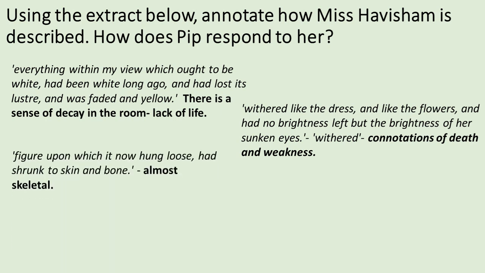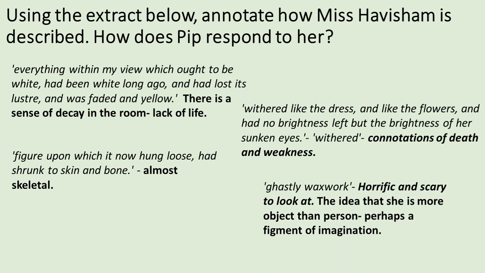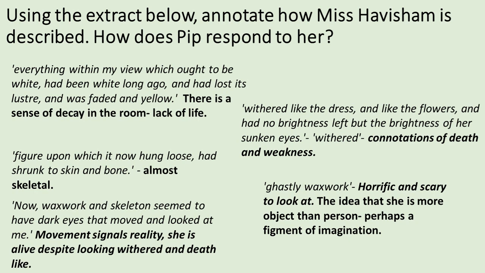Figure upon which it now hung loose had shrunk to skin and bone, almost skeletal. Also, skin and bone indicates a death-like figure. Ghastly waxwork, horrific and scary to look at. The idea that she is more object than person, perhaps a figment of an imagination, or something out of a horror story. Now waxwork and skeleton seemed to have dark eyes that moved and looked at me. Movement signals reality. She is alive despite looking withered and death-like. So if you haven't got these annotations down, please could you make a note of them.